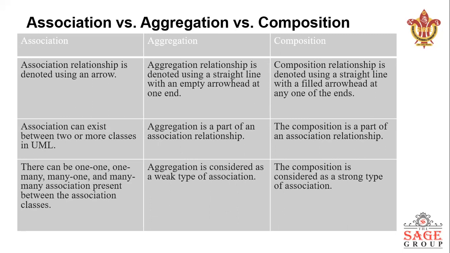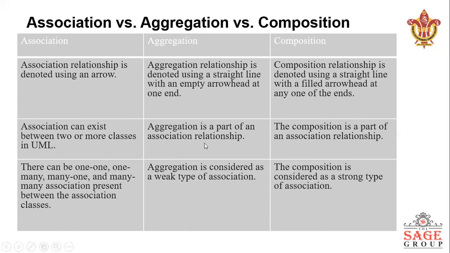We can see the difference between association, aggregation and composition. An association relationship is denoted by arrows or a simple line with a multiplicity symbol. Aggregation is shown by a line with a small hollow diamond at one end, and composition is shown with a filled diamond at one end.